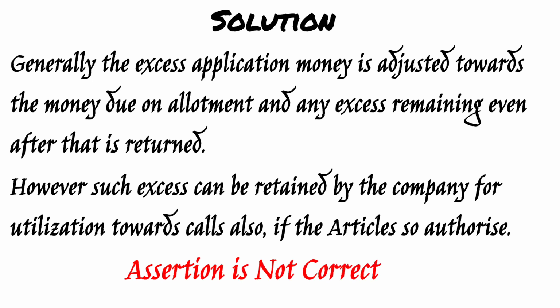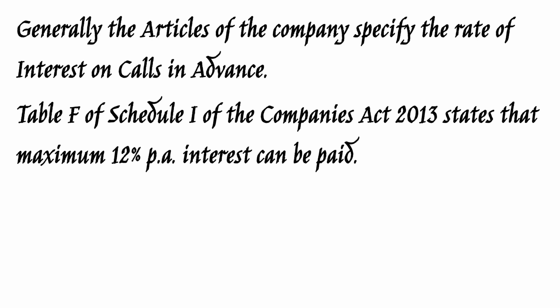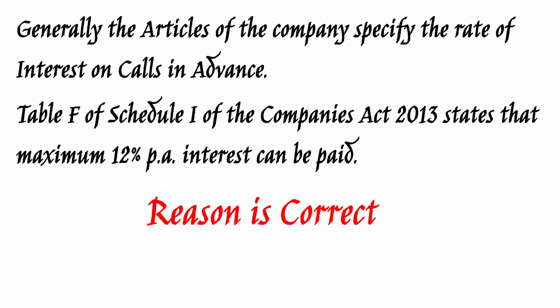So this assertion is not correct. What about the reason? The reason says that interest on calls in advance is to be paid at the rate of 12% per annum. That is true. The board of directors are free to decide the interest, but subject to a maximum of 12% per annum. The reason is correct. This is option number D.